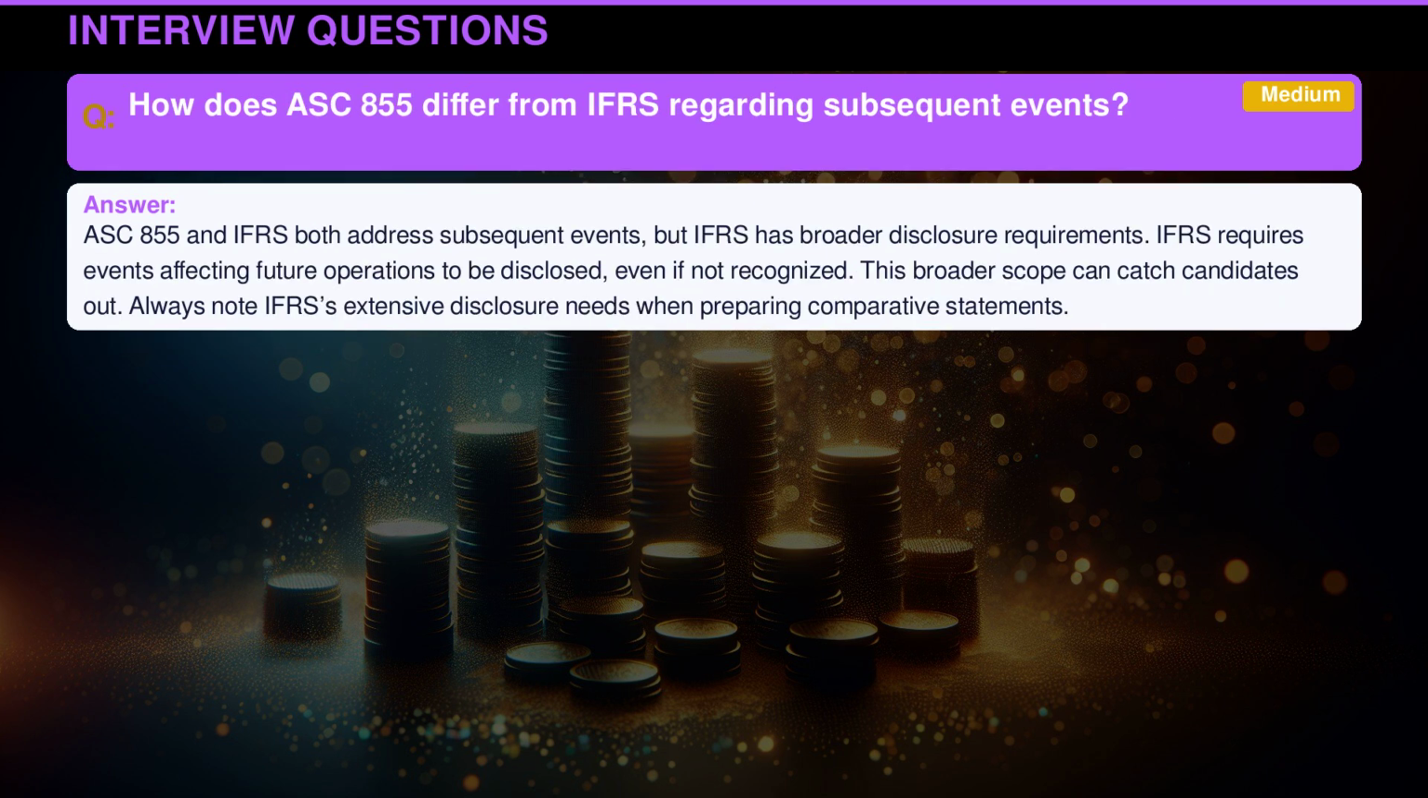ASC 855 and International Financial Reporting Standards both address subsequent events, but International Financial Reporting Standards has broader disclosure requirements. International Financial Reporting Standards requires events affecting future operations to be disclosed, even if not recognized. This broader scope can catch candidates out. Always note International Financial Reporting Standards' extensive disclosure needs when preparing comparative statements.